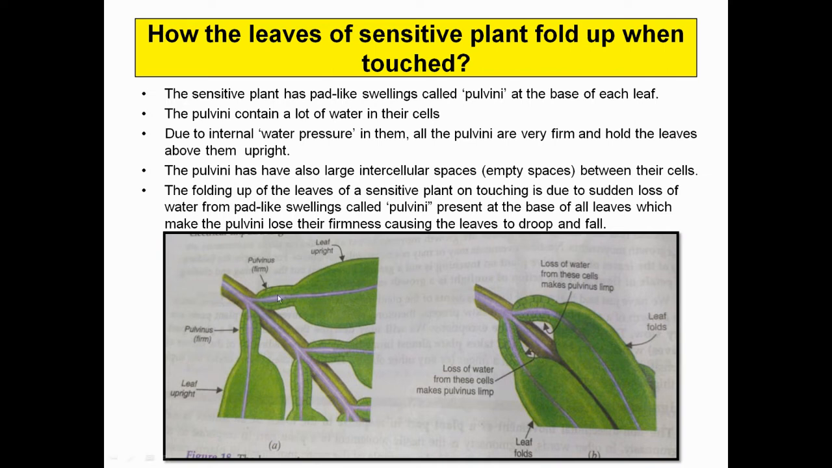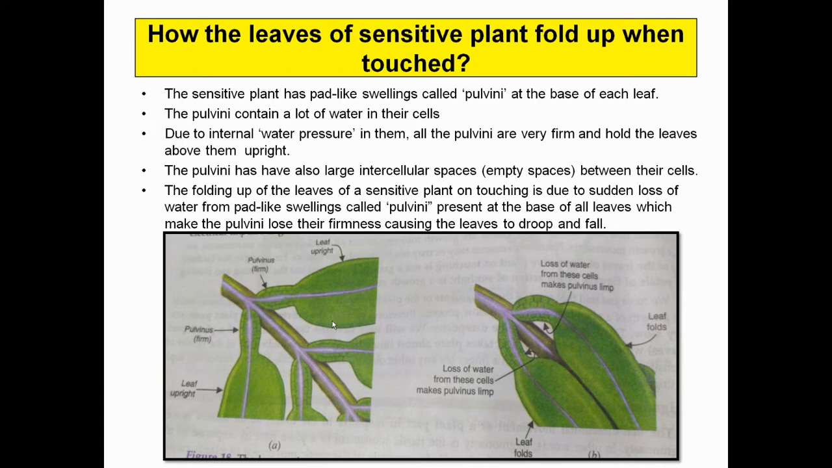This swollen portion contains a lot of water. When there is a sense of touch, all of the water from the pulvinus is going to be lost into the surrounding medium, the intercellular spaces, and that leads to drooping of the leaves and closing of the leaves. So that's how the pulvinus is responsible for the closing or drooping of the leaves. This is a very important phenomenon.